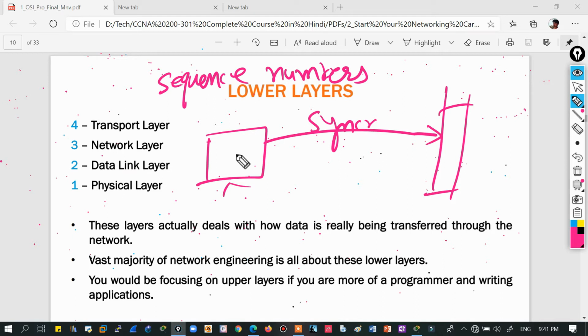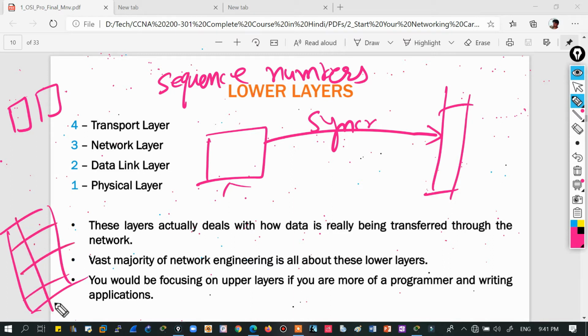What is a sequence number? See, I told you that in TCP there is a retransmission feature. So when you are sending data, say this is your complete 5 MB image, you cannot send 5 MB per second actually in a real network. I will get into that later. You need to send the data in smaller parts. Complete data is divided into smaller parts like this. So this is a data unit, and those data units are transferred over the network. So let's say these are multiple DUs, data units like this.